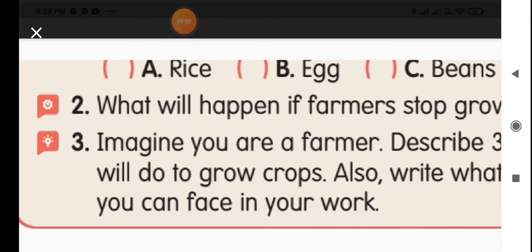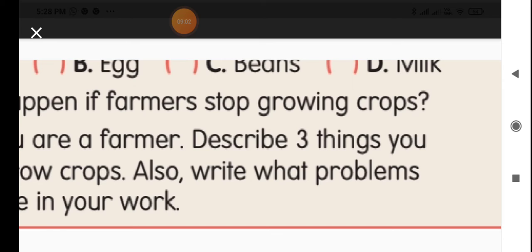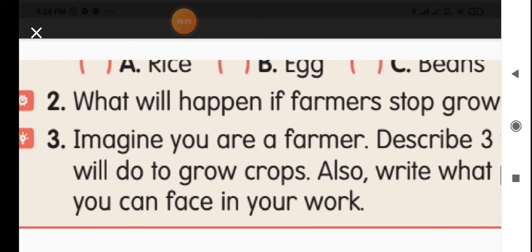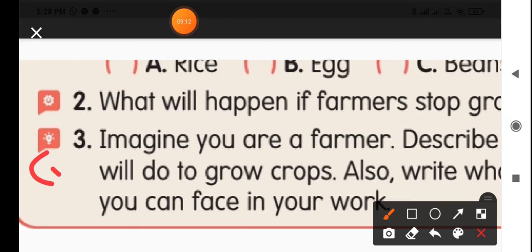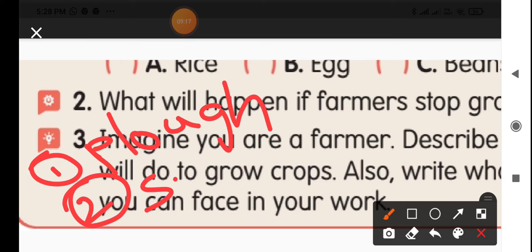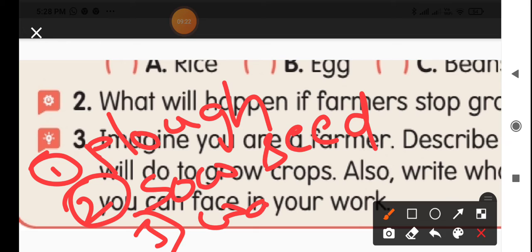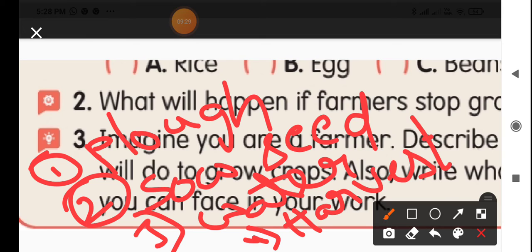And the next one, imagine you are a farmer. Describe three things you will do to grow crops. Also write what problems you can face in your work. The first thing, I will plow the field and then I'll sow the seeds and then I will water the plants and then I will harvest the crop. Yes, so these are the different things I'll do if I am a farmer.